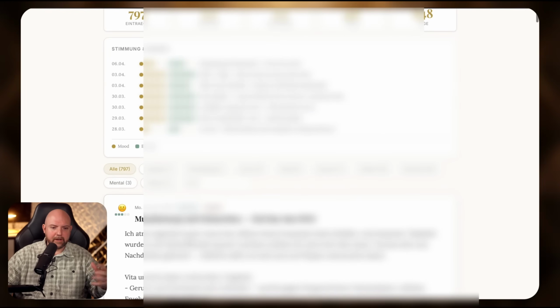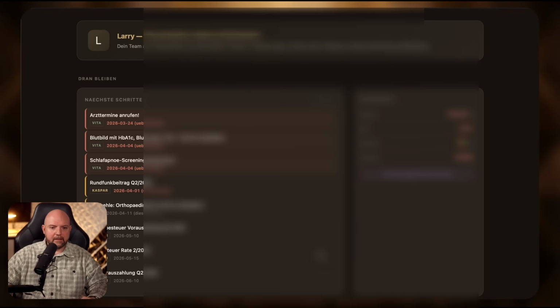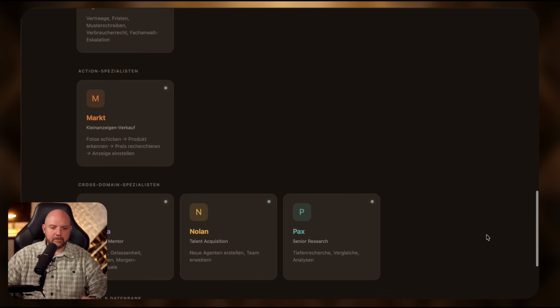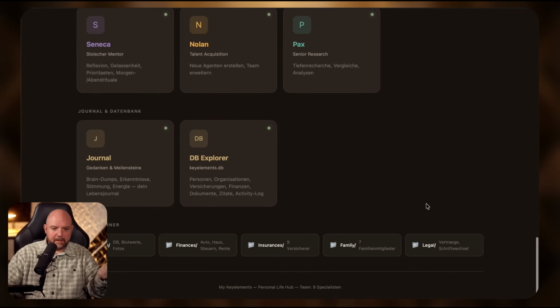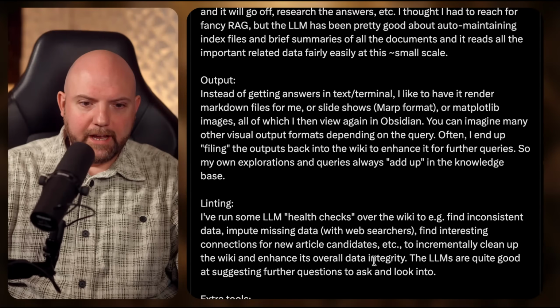I cannot have a mood tracker or things like this without making a very complicated plugin setup that either needs to rely on external developers. Here I can really build everything myself. And this, my friends, is a real personal knowledge base that I can leverage over time, versus having a wiki where I just dive in and extract some information out of it and then leave it. Here is my life, everything related to my life, finances, family, legal. And do I share anything except with Claude? No, it's a local folder and it's backed up on Dropbox and all the benefits that you also know from what Andrej is sharing here.